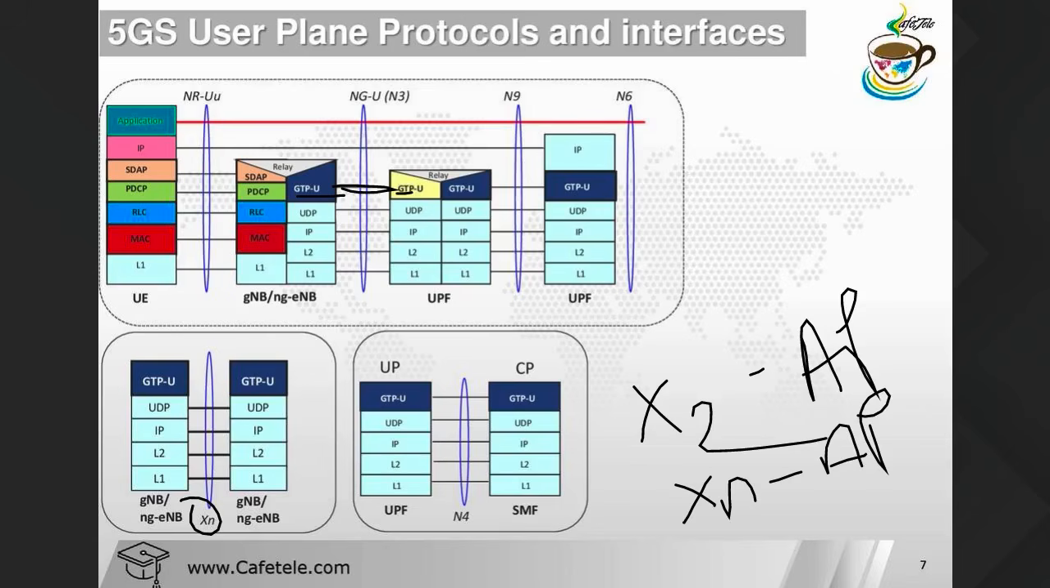But earlier in LTE it is the same thing, that is called SGW or PGW combined together. But in NR the things are different. UPF only handles the user plane part and SMF only handles the control plane part. Okay, in NR the control plane protocol stack is completely upside, user plane protocol stack is downside.